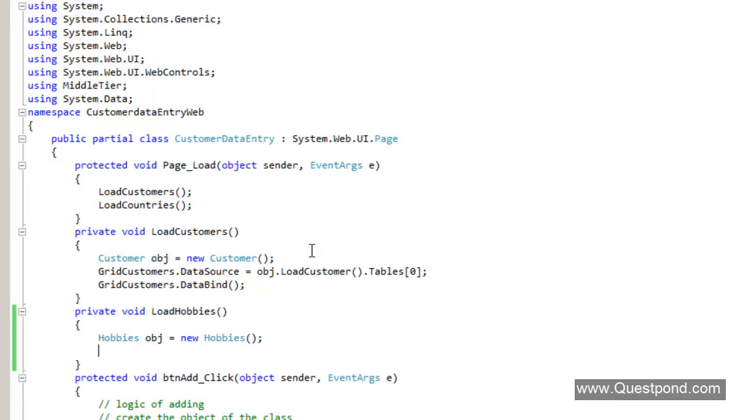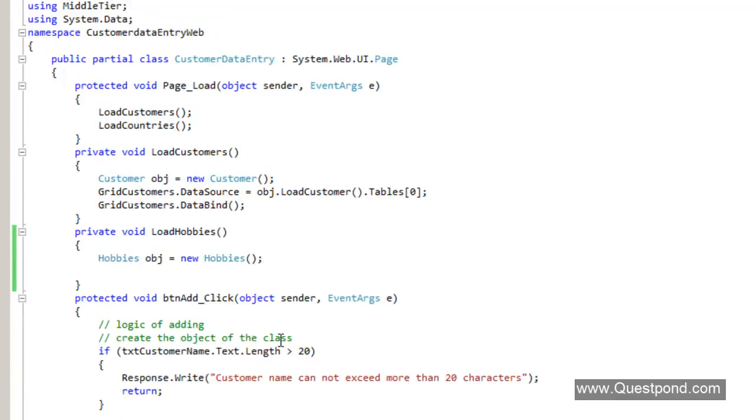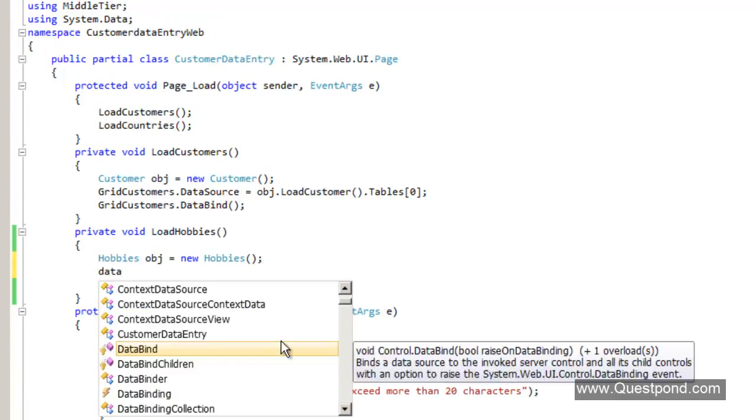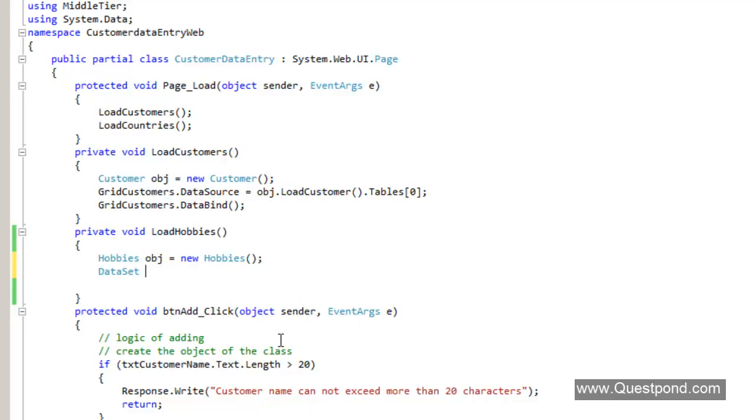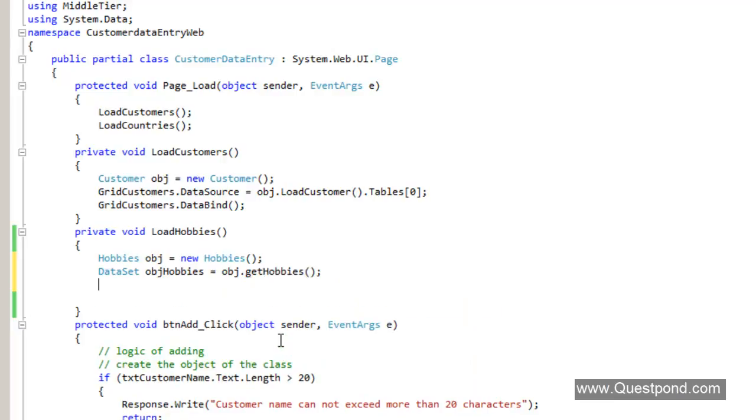If you remember, we had created one panel where we would like to add all these checkboxes at runtime. And over here we'll take the complete hobby records by using this GetHobbies function.